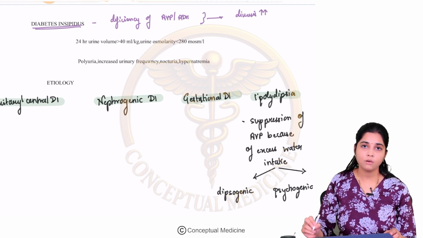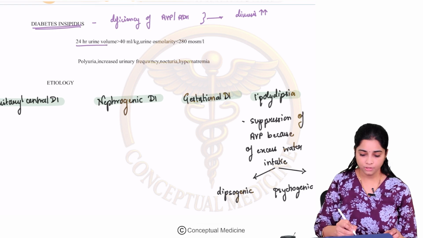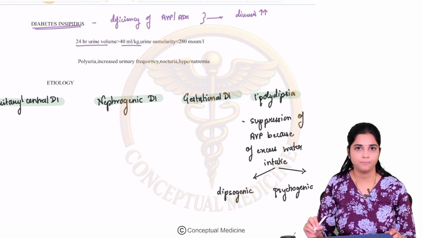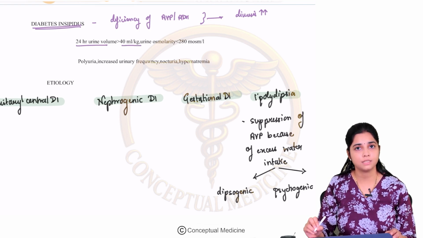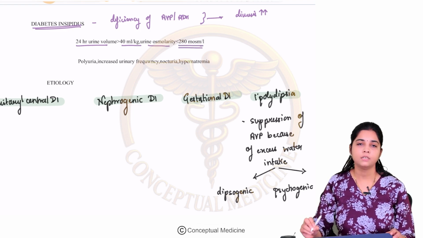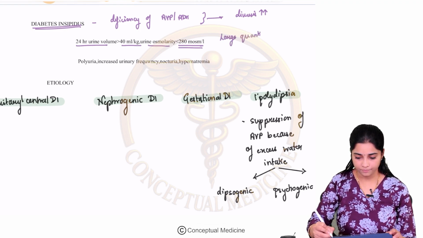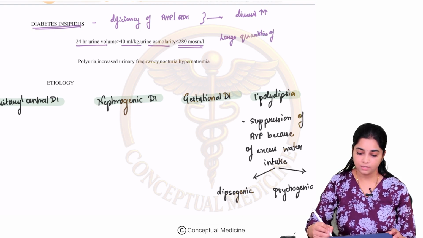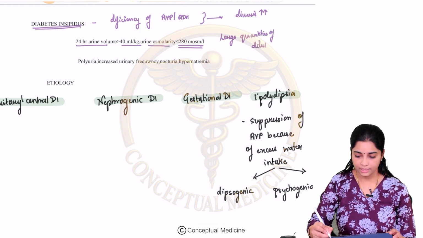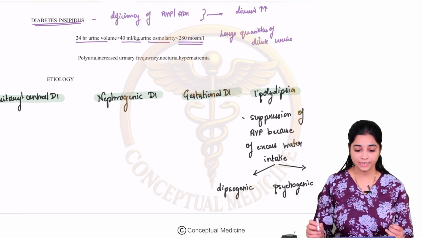So how do you define diabetes insipidus? The 24-hour urine volume is more than 40 ml per kg, that means in a 60 kg male it is more than 2.5 liters. And the urine osmolarity is also very low, less than 280. That means he passes large quantities of dilute urine.